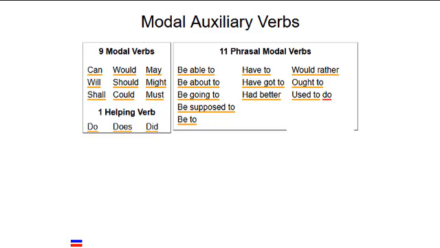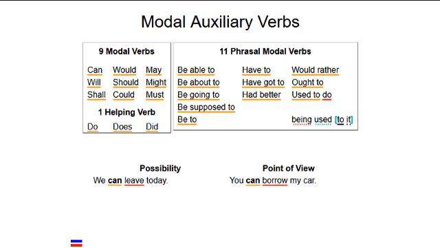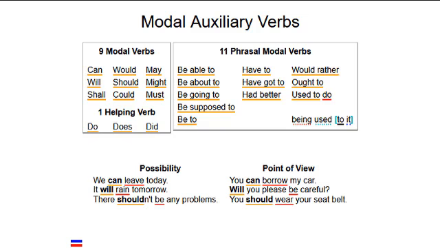Used to always refers to the past, as in we used to swim there. ESL students tend to confuse it with being used to something, as in we are not used to the cold weather. Note that all modals have both a meaning related to possibility and a meaning expressing a point of view. Compare we can leave today with you can borrow my car. It will rain tomorrow with will you please be careful? And there shouldn't be any problems with you should wear your seatbelt.